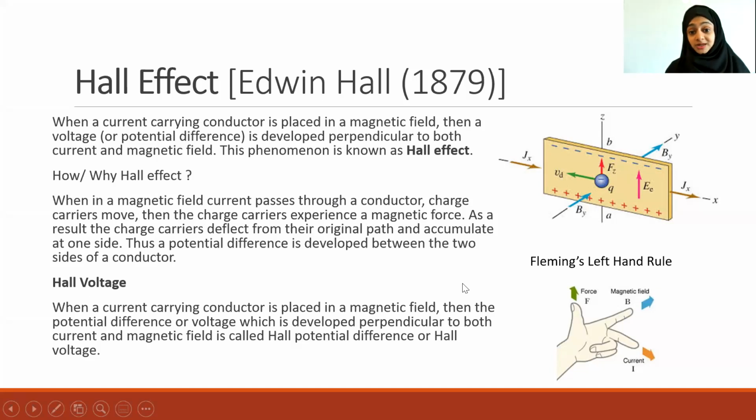You already learned that when a charge carrier is moving in a magnetic field, it will experience a force. Who can tell me the force experienced by a charge carrier placed in a magnetic field? What is the expression for the force experienced by a charge Q placed in a magnetic field?